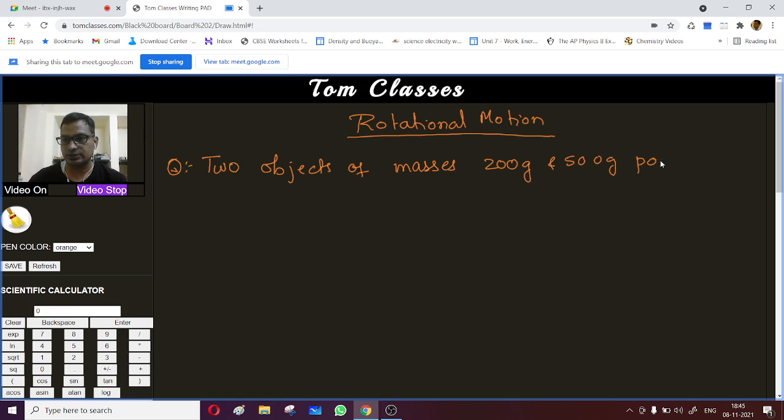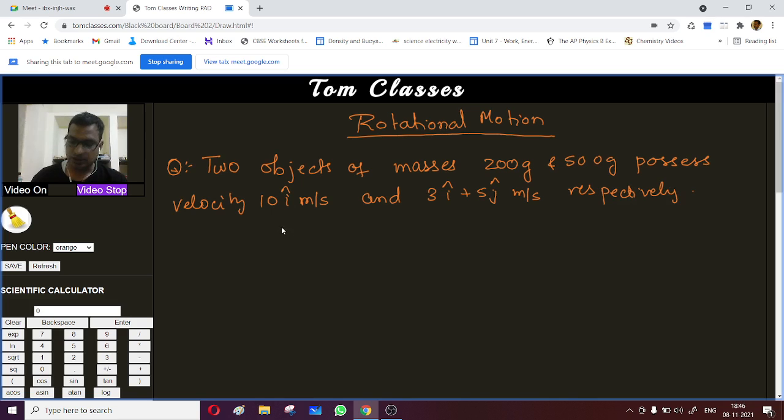They have velocities 10 i cap meter per second and 3 i cap plus 5 j cap meter per second respectively. What is the velocity of the center of mass? Let's see. What is going to be the velocity of the center of mass?